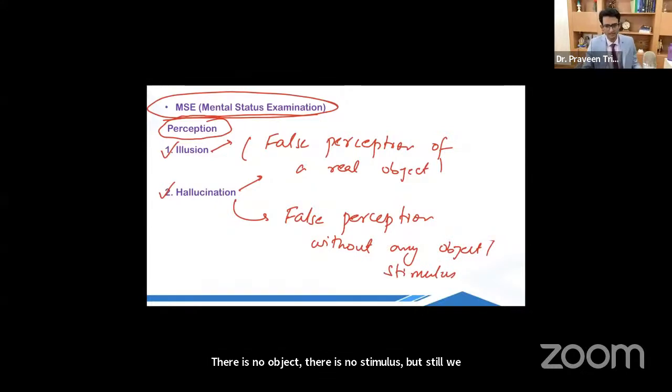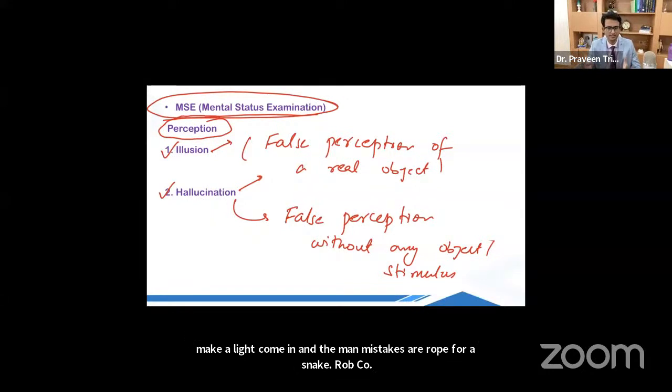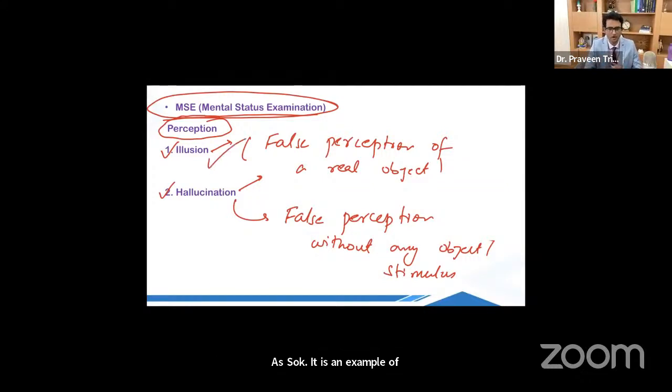So typically the question that comes in the exam is, a man is walking down a dimly lit street. There is a street with little light, and the man mistakes a rope for a snake. He mistakes the rope for a snake. What is this called as? So what is this? It is an example of illusion, false perception of a real object. Okay?